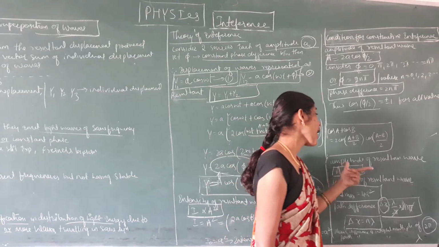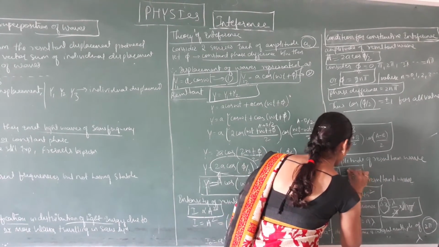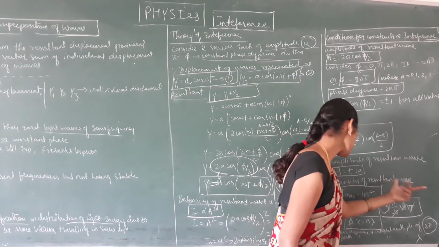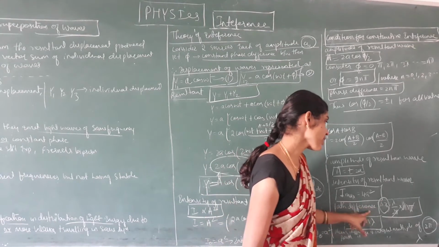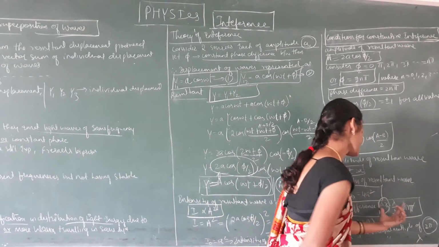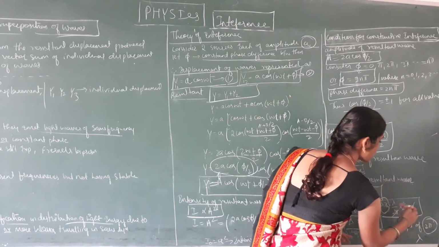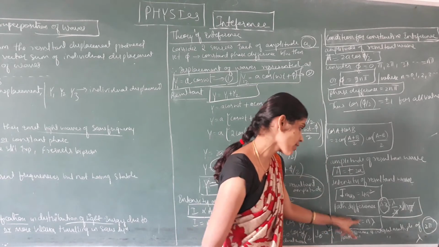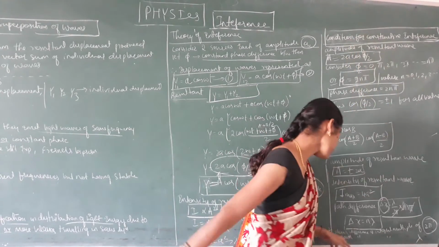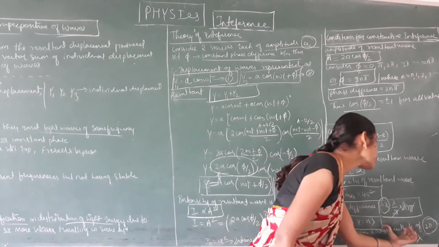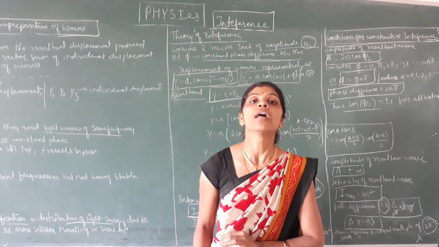The amplitude of the resultant wave is A equals plus or minus 2a, and the maximum intensity is 4a square. The path difference is delta x equals lambda divided by 2 pi into 2n pi. Pi gets cancelled, 2 gets cancelled, remaining delta x equals n lambda. So for constructive interference, the phase difference is an integral multiple of 2 pi, and the path difference is an integral multiple of lambda.